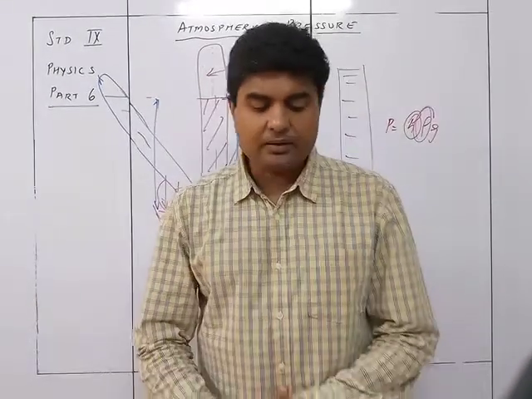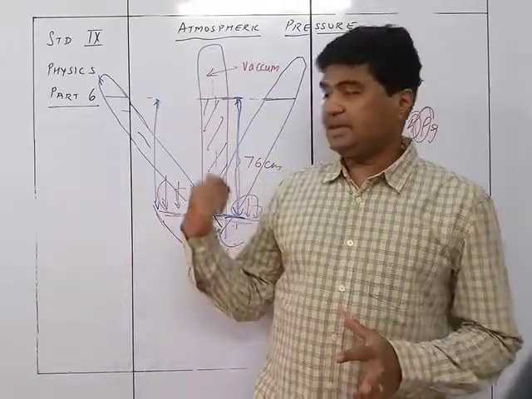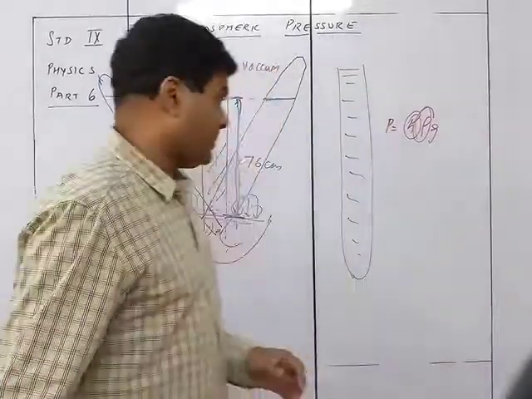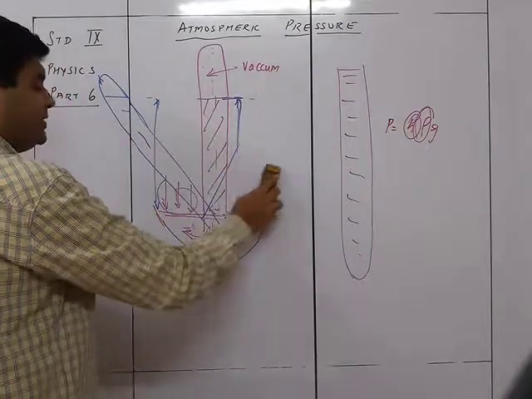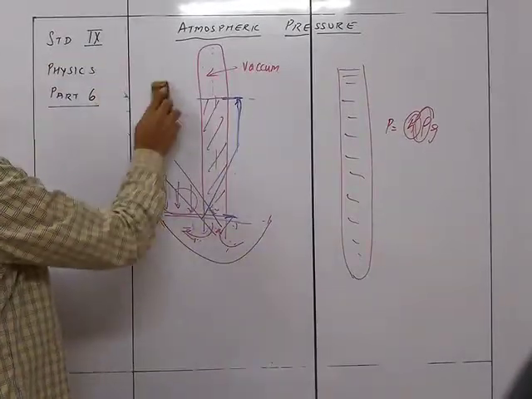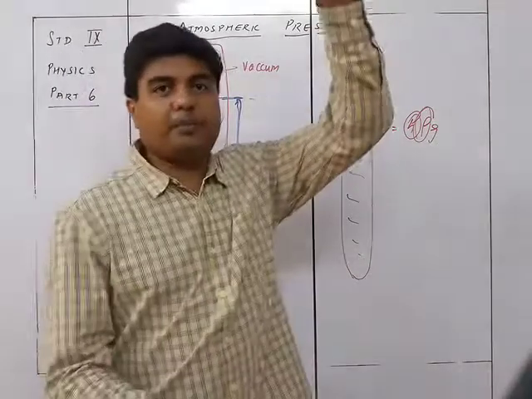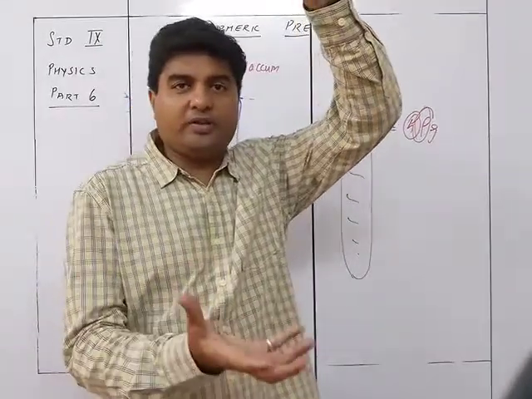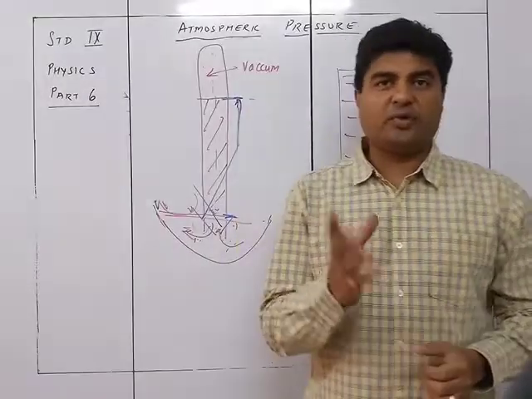Now we see the demerits, that is, what is the inconvenience in the simple barometer. In a simple barometer, the first and foremost thing is that you cannot carry it from one place to another place. ऐसा 1 मीटर का glass rod है और bowl है और वो mercury से भरा हुआ है, हम लोग उसको पकड़ के लेके जाएंगे, madness. You cannot carry this thing from one place to another place.